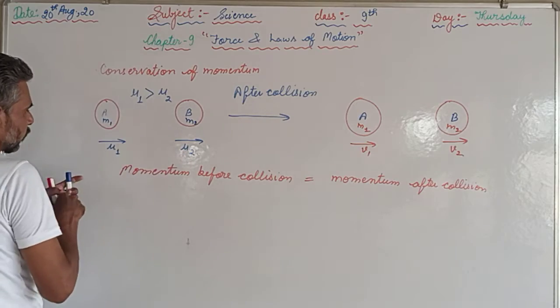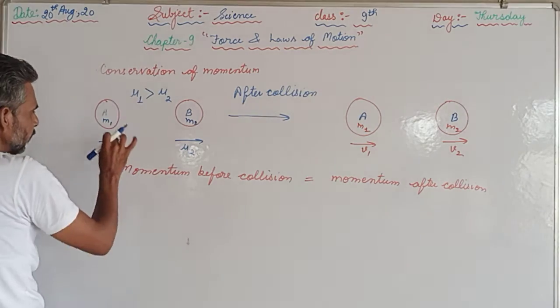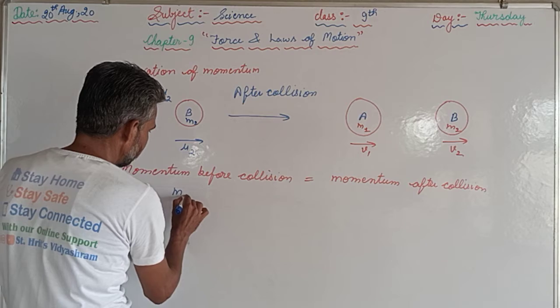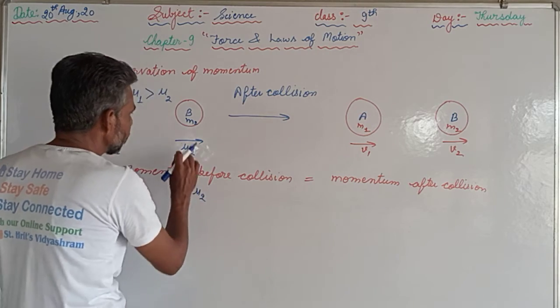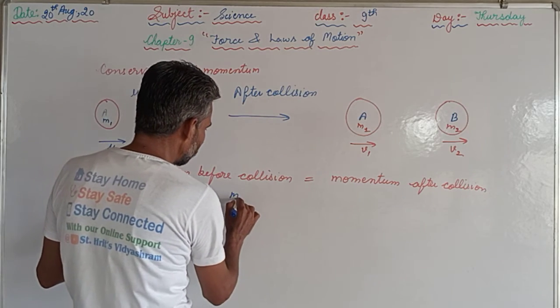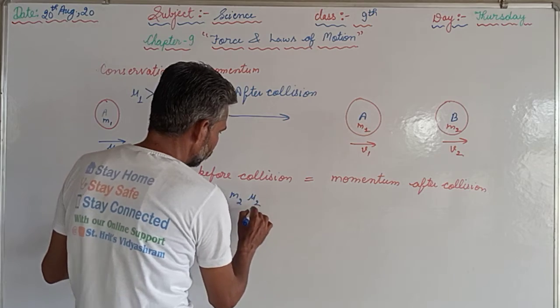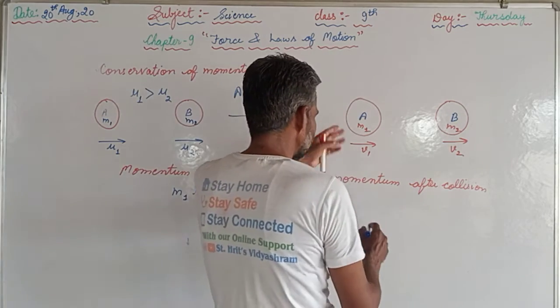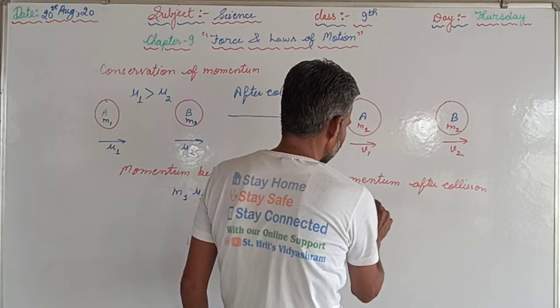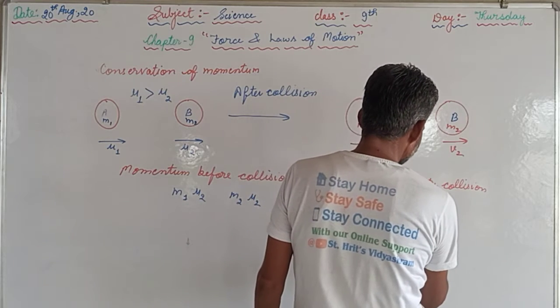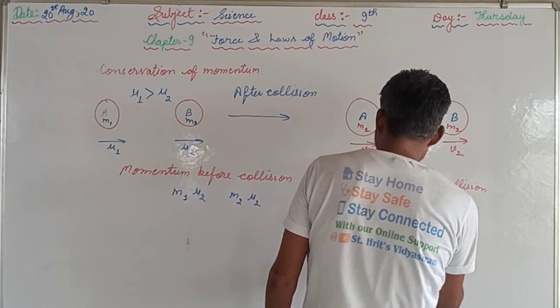Before collision, the momentum of the first ball will be m1 u1, and the momentum of the second ball will be m2 u2. After collision, the momentum of the first ball will be m1 v1, and the momentum of the second ball will be m2 v2.